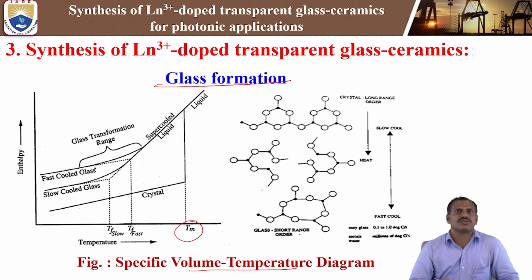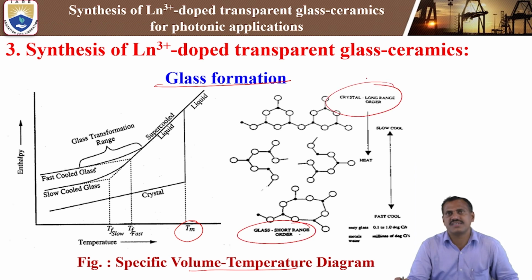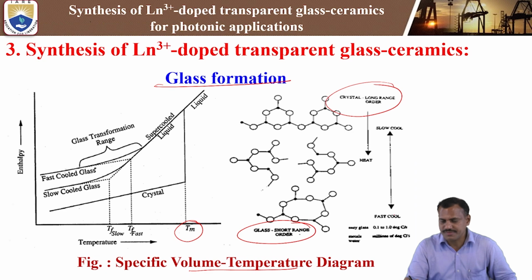It can take slowly cooling. At that time, we can form the nanocrystalline phase. That is glass having the short range order. So glasses have the short range order. In the case of crystalline, it has the long range order. So if slow cooling takes place, we can form the crystalline material.